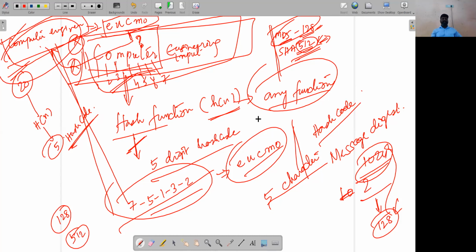Any queries regarding the explanation of message authentication code being irreversible? The same concept, same logic, is also applicable for hash function. Both message authentication code and hash codes are irreversible. Is it clear? Any clarifications required on this?